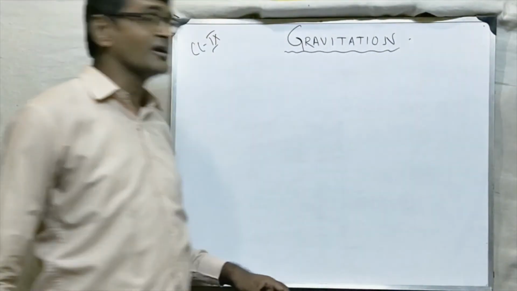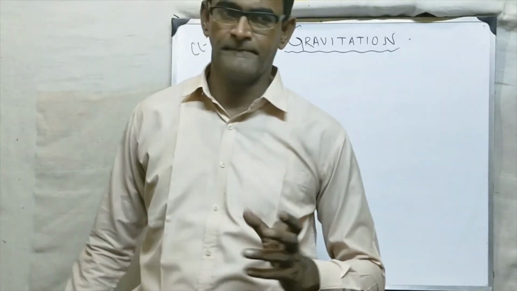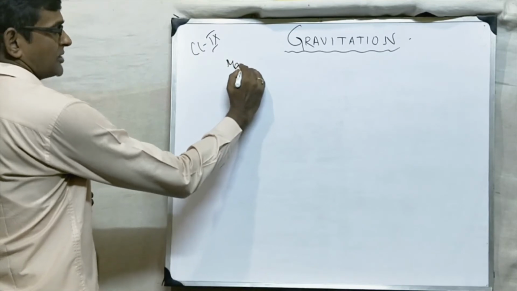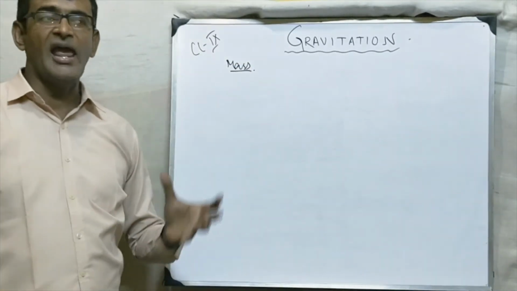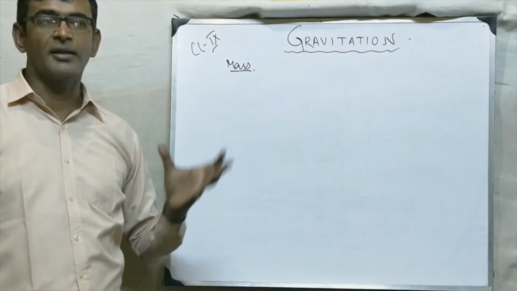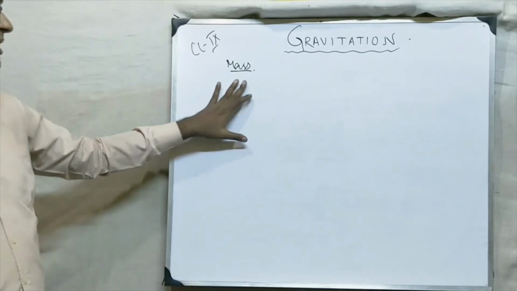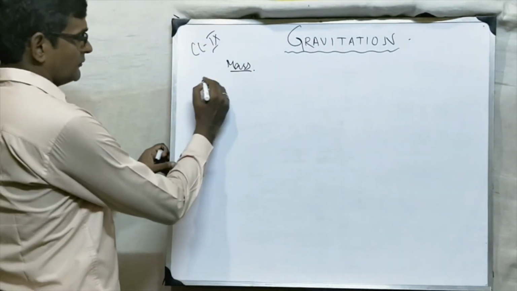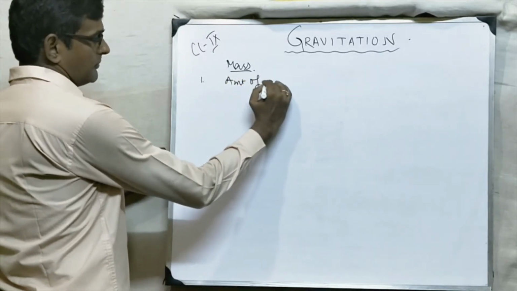Now our next topic is mass and weight. Now what is mass? As you know, we have studied in lower classes, mass is the total amount of matter. Here matter means the atoms and molecules and all this. The total amount of matter contained in a body.